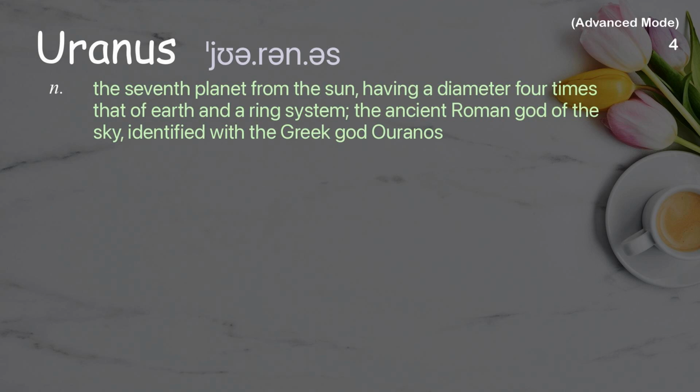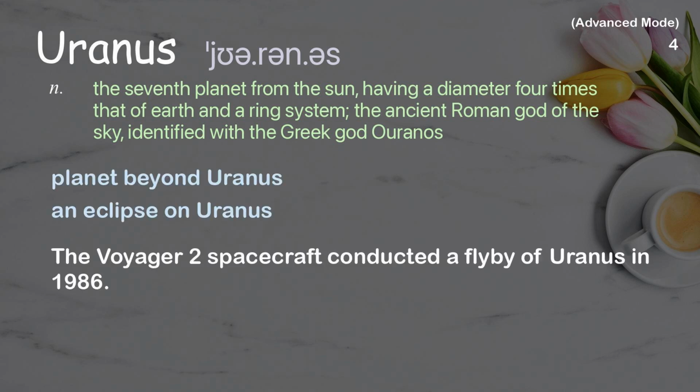Uranus. The seventh planet from the Sun, having a diameter 4 times that of Earth and a ring system; the ancient Roman god of the sky, identified with the Greek god Uranus. Examples: Planet beyond Uranus, an eclipse on Uranus. The Voyager 2 spacecraft conducted a flyby of Uranus in 1986.